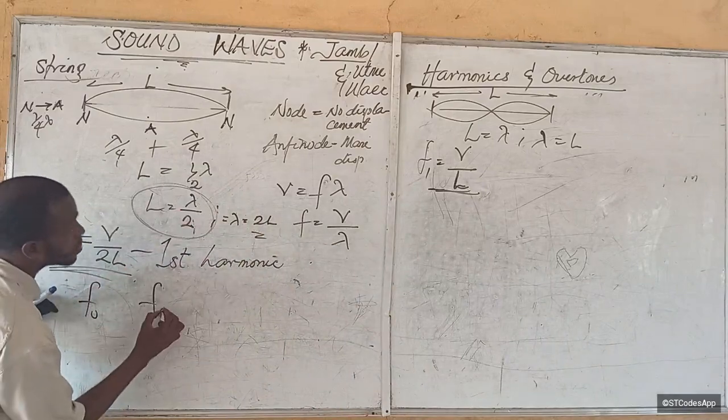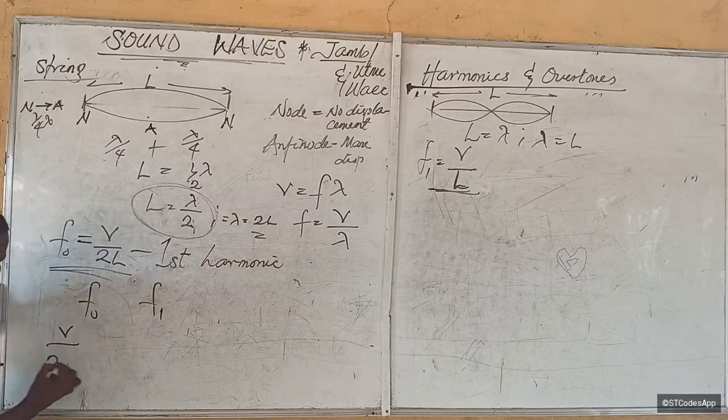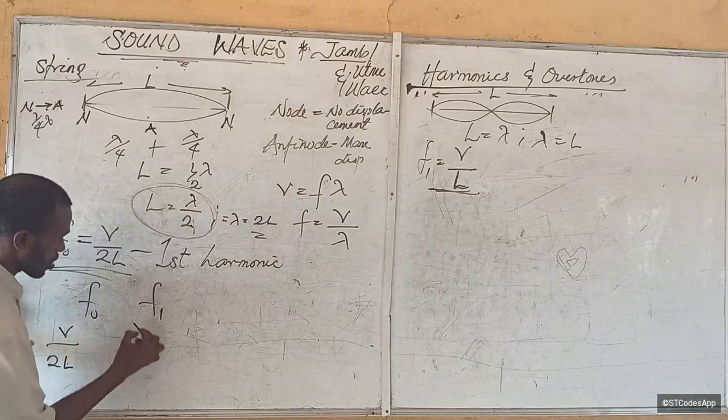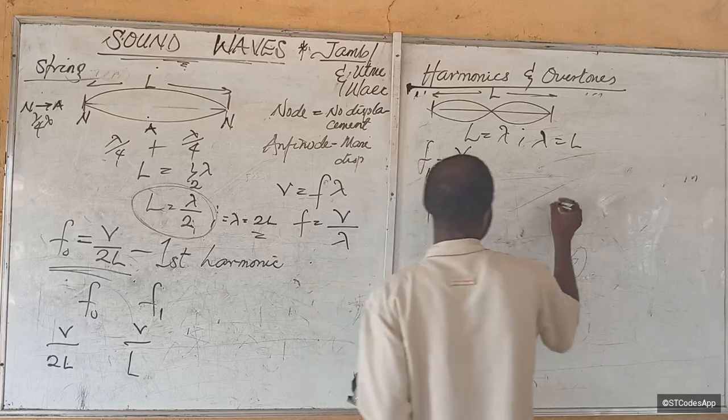We've gotten our second harmonic, F1. And this guy was V over 2L. And this guy gave us what? V over L. Let's see if we can go further. Yes, we can actually go further.